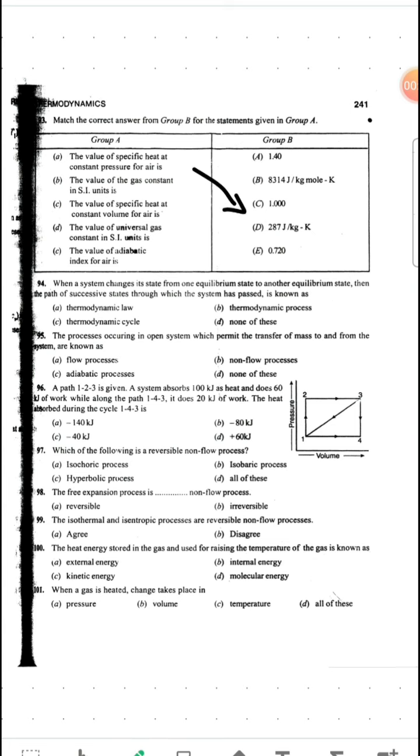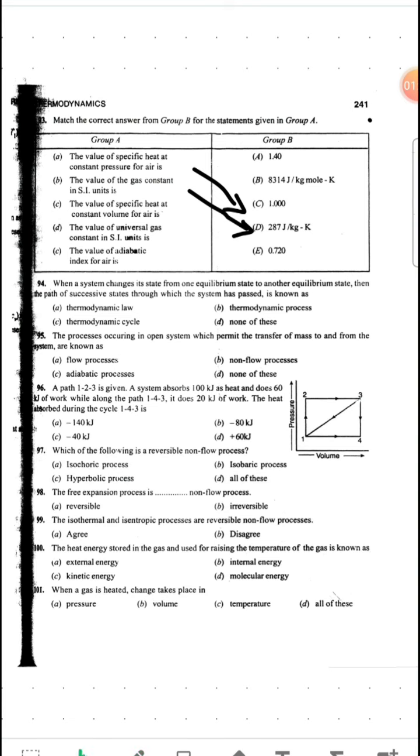Now B, the value of gas constant in SI units. It is the gas constant, or characteristic gas constant. So what is the value of that? That value is 287 joule per kg Kelvin, or you can say 0.287 kilojoule per kg Kelvin. So our B will match with D.